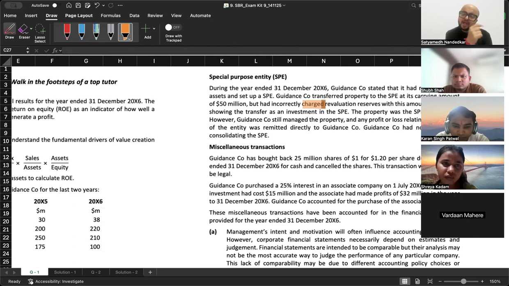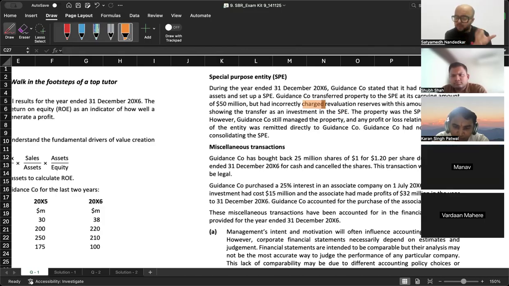When I say I charged revaluation surplus, doesn't that mean you debited revaluation surplus with this amount? Yes. You did it, right? When we first spoke, I said no, reval surplus was credited. But that statement was wrong. Why? Because I did not focus on one word, which is "charged". Now, this is the kind of mistake that often happens in the paper.